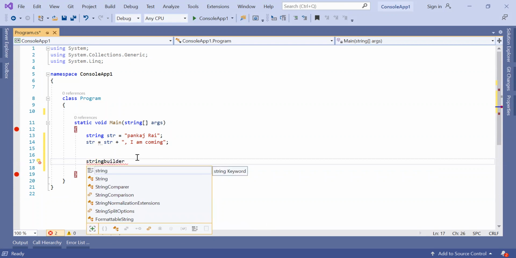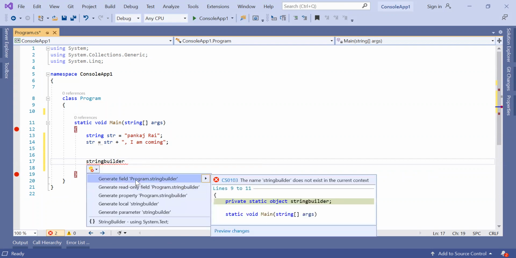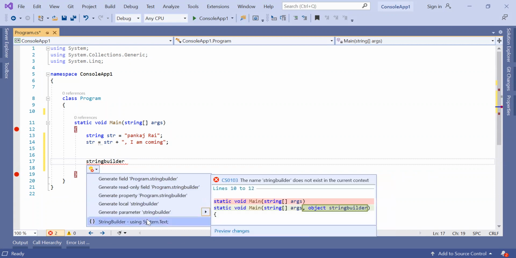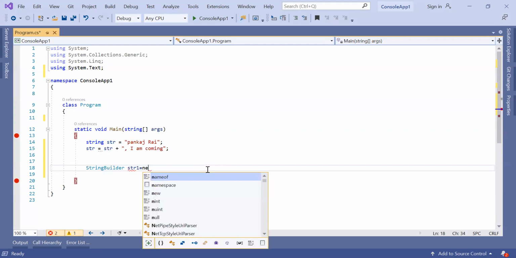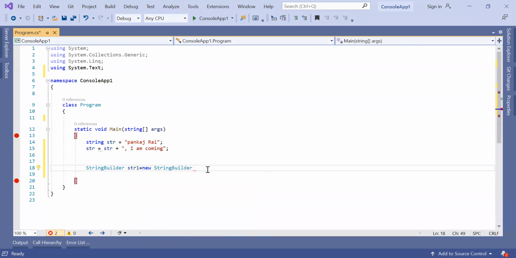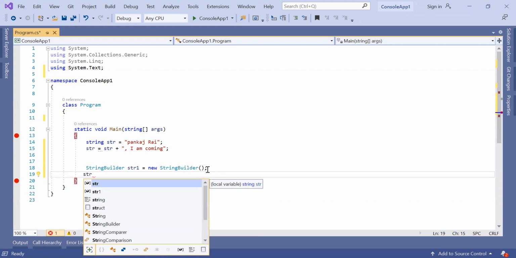So basically, the primary difference between string and string builder is mutable and immutable. Every time you are appending anything to a string, it is completely erasing your memory and reassigning it to another memory.